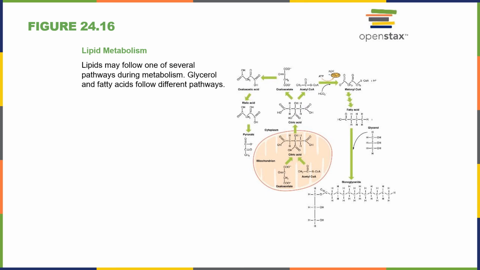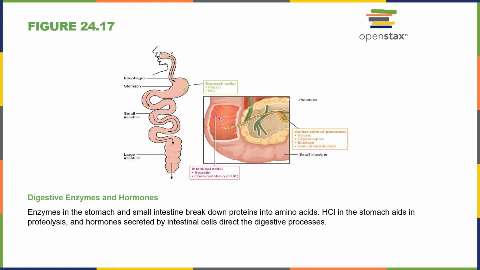All right, lipid metabolism. So we can do different things in lipid metabolism. Glycerol and fatty acids follow different pathways. I'm not too worried about this at this point. We do want to know this: digestive enzymes and hormones. Enzymes in the stomach and small intestine break down proteins into amino acids. Hydrochloric acid in the stomach aids in proteolysis, and hormones secreted by the intestine cells direct the digestive process.